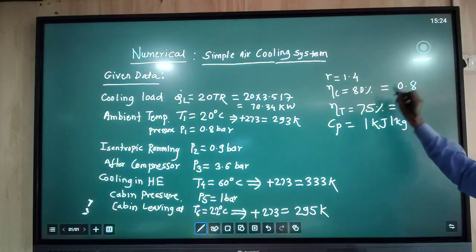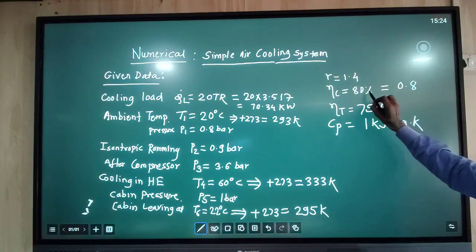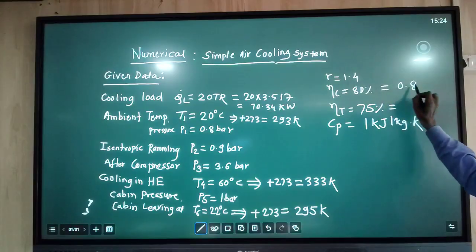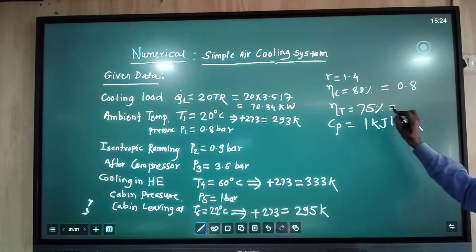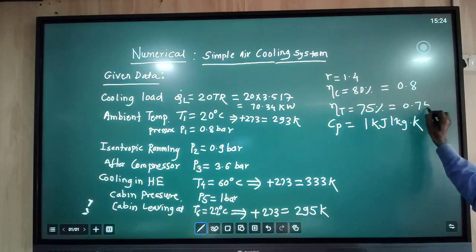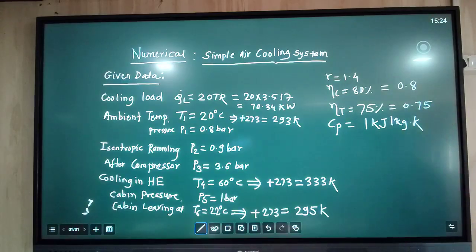For the calculation we have to take the efficiency of 80%, that is 80 divided by 100, 0.8. Similarly for the turbine. Further, these gamma and Cp we will use in the calculation.